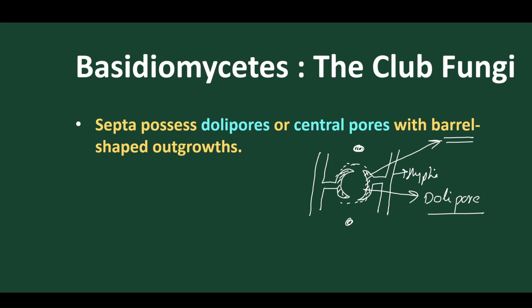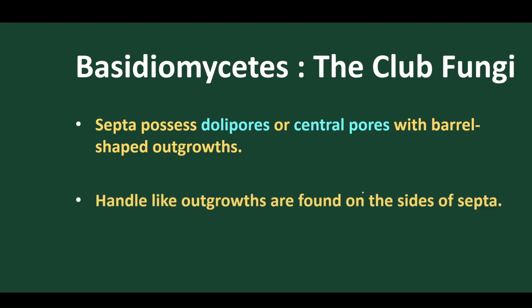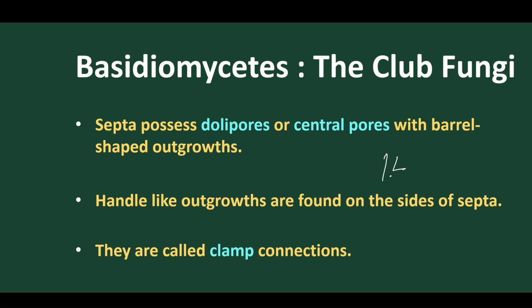As they are barrel shaped in structure, they have certain outgrowths. So this is called dolipores. So the septum contains special pores, called dolipores, which help in exchange of materials within the cell or within the hyphal wall. Got it? So this is the modified Basidiomycetes structure. And we find that a handle-like outgrowth is present, as we have discussed. These handle outgrowths help in formation of this septum.